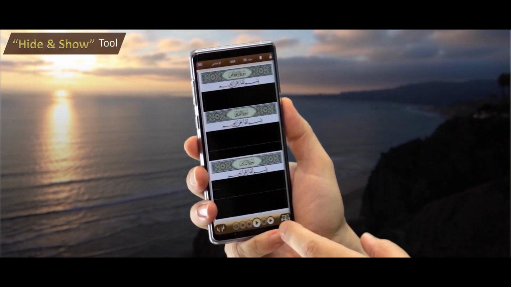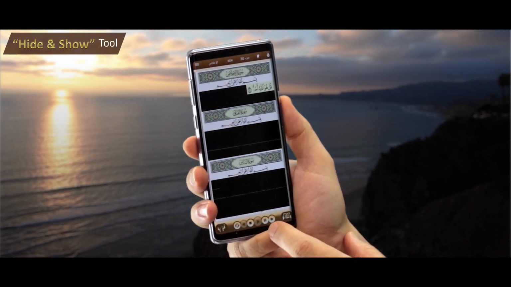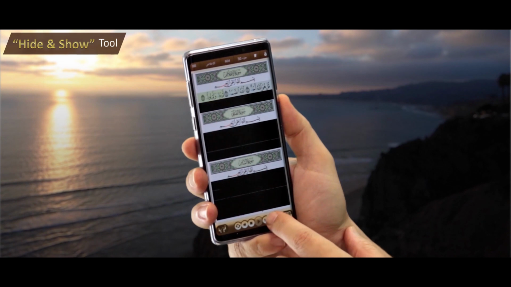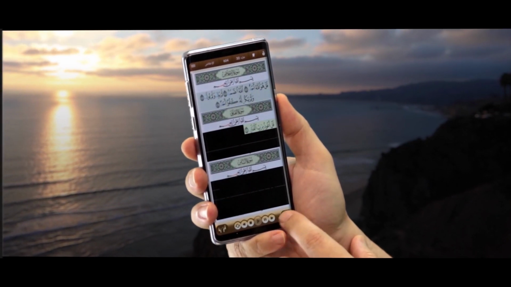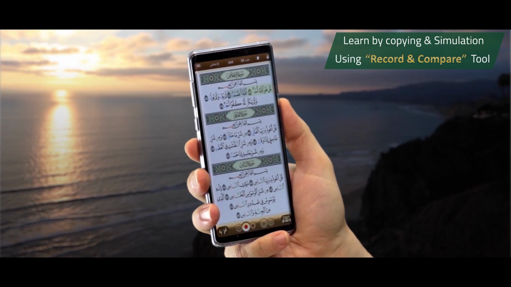Then the student would attempt to recall the memorized verses out of his memory while he unmasks it one by one to confirm that what he had memorized is correct. Learn by copying and simulation utilizing Record and Compare tool. This tool would help you to improve the quality of your recitation and improve your pronunciation and tajweed.